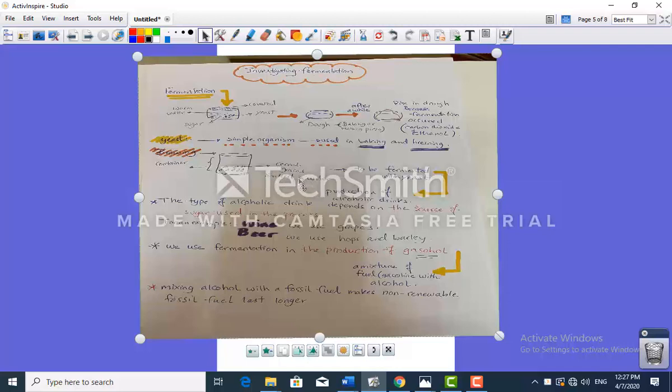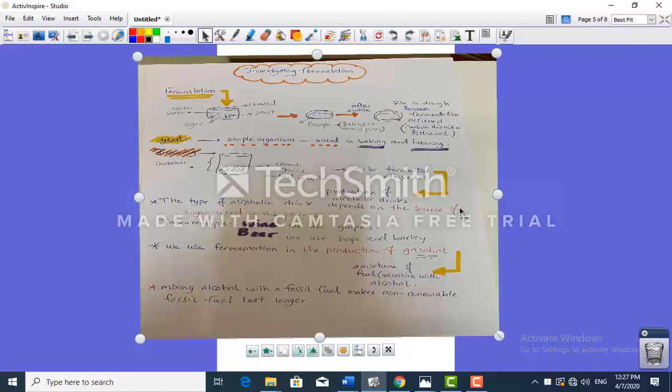After that, to be fermented, what do we mix it with? With yeast, because it's a microorganism. If we just soak grains in water only, nothing will happen. But when we mix it with yeast, it will be fermented. Further then, we will have production of alcoholic drinks, which depend on the source of sugar. So, here is sugar. Okay?